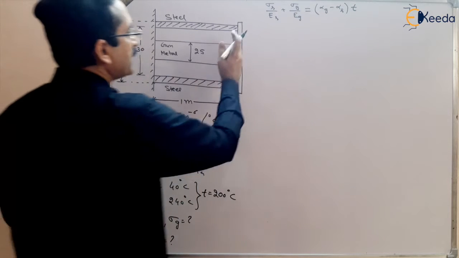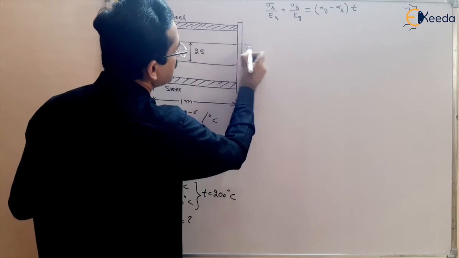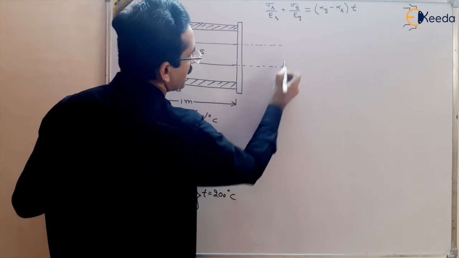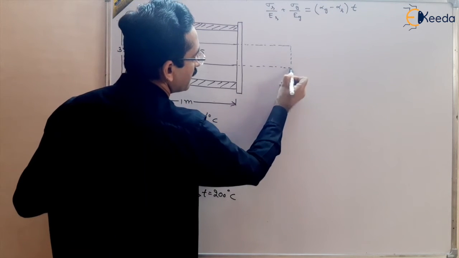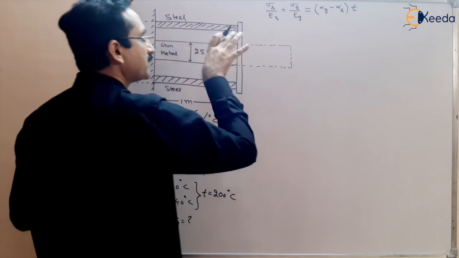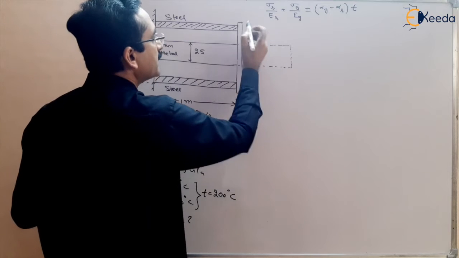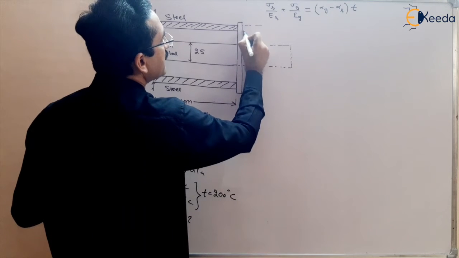If we remove this, there will be free expansion in the gunmetal like this. We have already studied in our theory lecture that the gunmetal will tend to expand more than the steel. The steel's free expansion will be less.